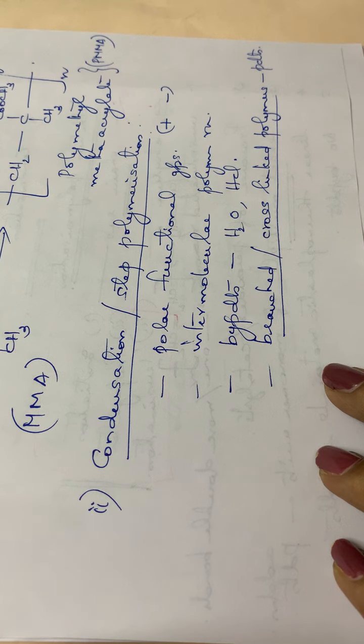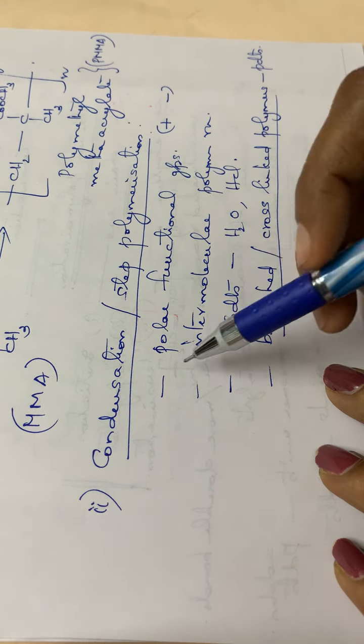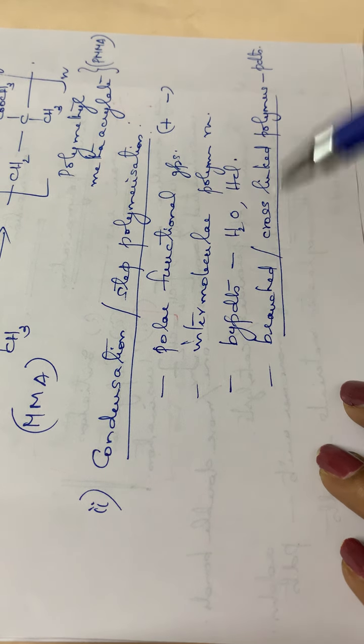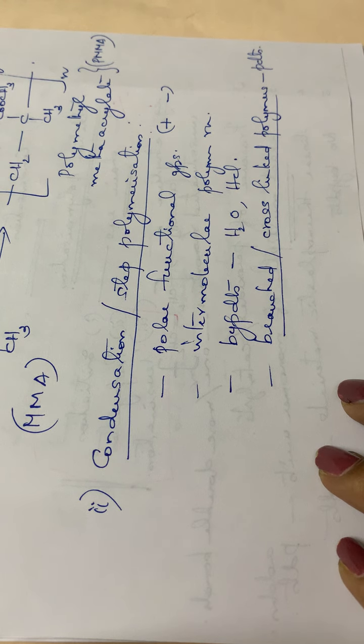So these are some of the characteristic features of condensation or step polymerization. You have to note down these 4 points. Next, we can go through some of the examples for condensation or step polymerization.